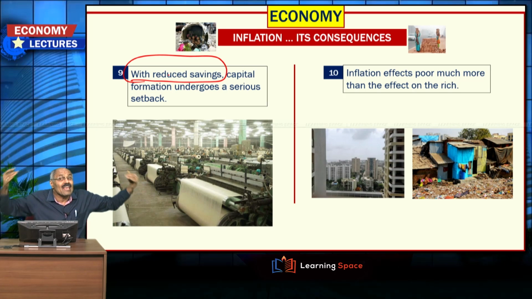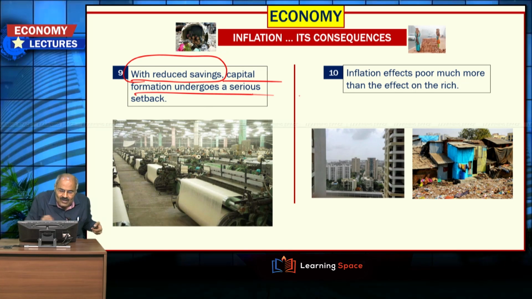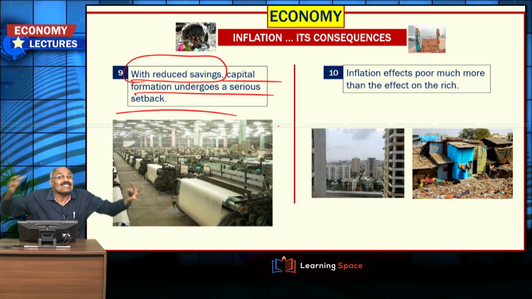And another point is, I have told you, because of reduced savings, when there is a lot of inflation, costs will increase, savings will be reduced, and because of reduction in the savings, what happens? Capital formation undergoes a serious setback. What is capital formation? Capital formation is the investments in capital assets like heavy machinery. Investments in capital assets like heavy machinery will be reduced because the savings will be reduced.